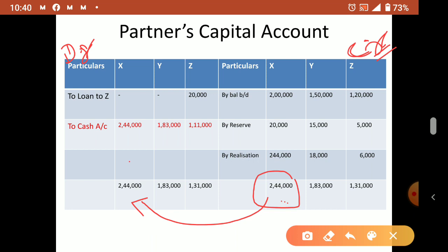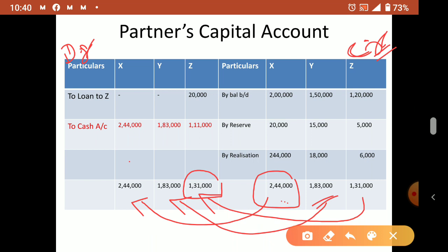Now 1,31,000 is there, 1,83,000 is there for x, y; that also we are bringing to the debit side, this side is more. For Z also this side is more. Then you bring it here. Now you see debit side, loan to Z, asset side loan: the firm gave a loan of 20,000, and now the business is closed. Now what will we do, we will charge it from Z. So 1,31,000 actually he has to get. Now we will deduct 20,000 from him. Then the remaining 1,11,000 only he will be getting.